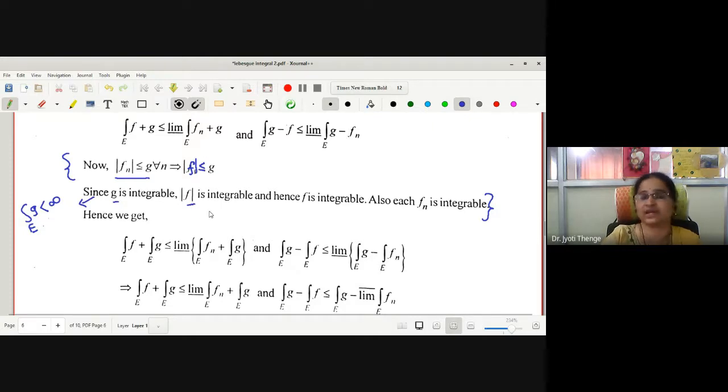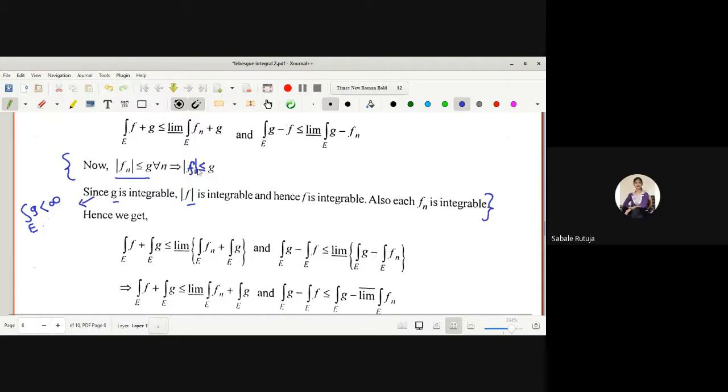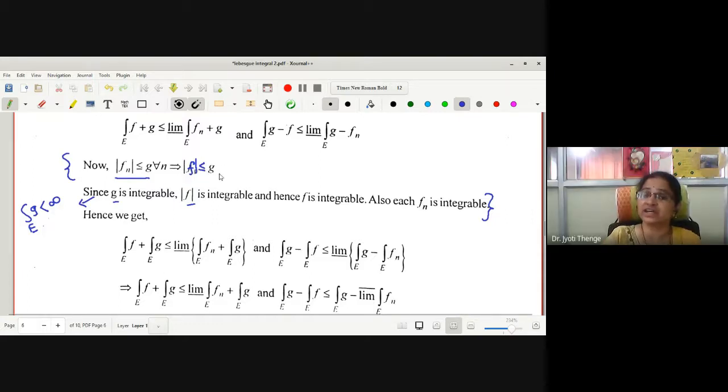Similarly, mod f is integrable, because integration of mod f is less than or equal to integration of g. Integration of g finite gives me integration of mod f finite. Therefore, mod f is integrable, and by the previous example, f is integrable. Similarly, may I say each fn is also integrable with this statement: integration of mod fn is less than or equal to integration of g, right?